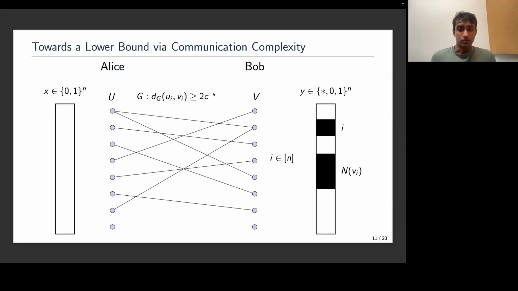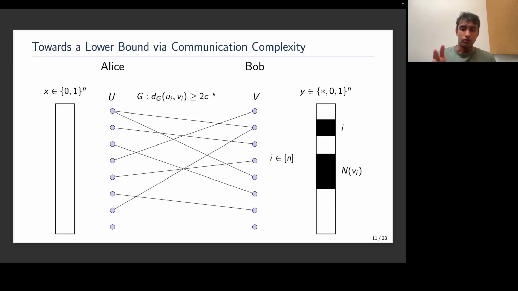But the type of knowledge we'll be considering is the following. I draw some bipartite graph with the following promise. In the shortest path metric on this graph, if I look at the pairs of corresponding nodes, u_i and v_i, their distance is at least 2c. So corresponding nodes are very far apart in this graph.